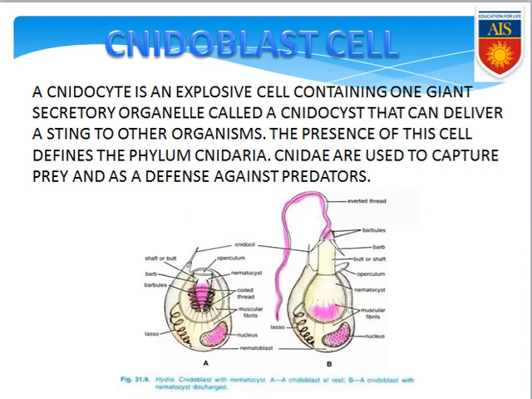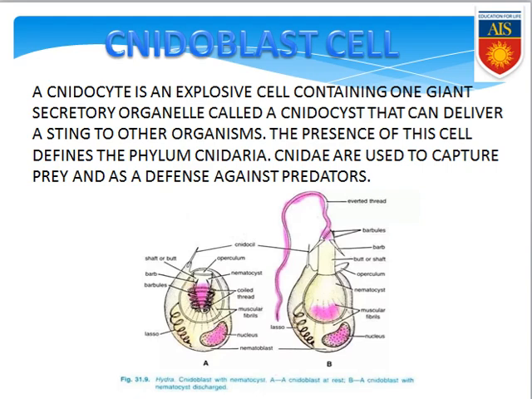So this specific nidoblast cell, or nematocyst or nidocyte, whatever you want to say, is exclusively responsible for defense against predators. It is responsible for capturing the prey, and it can also be used for anchorage with the substratum.